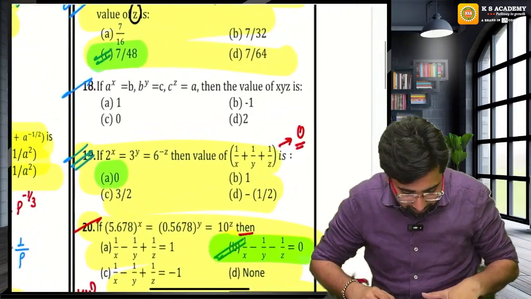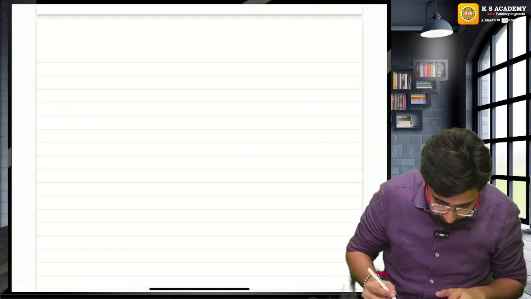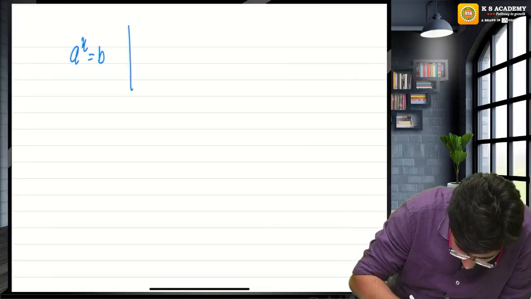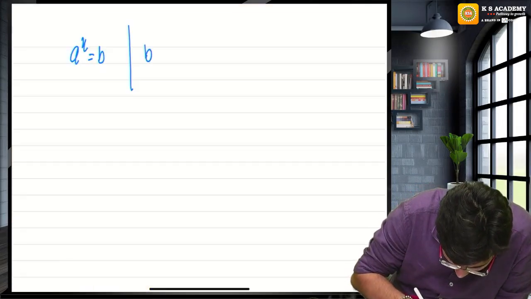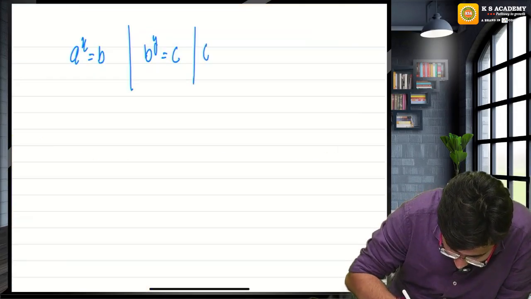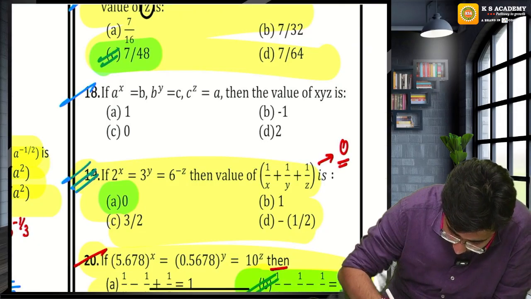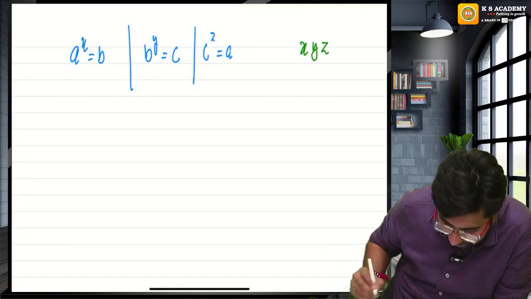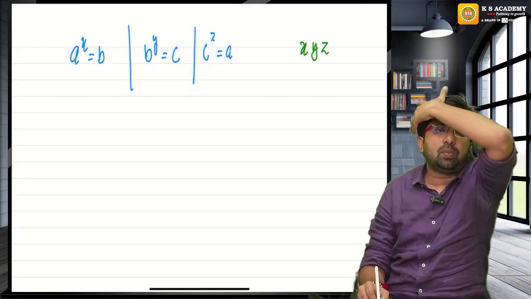Now let's have one category, guys. See, a raised to the power x is b. b raised to the power y is equal to c. Then c raised to the power z is equal to a. Find the value of x into y into z. Guys, now please pay attention.